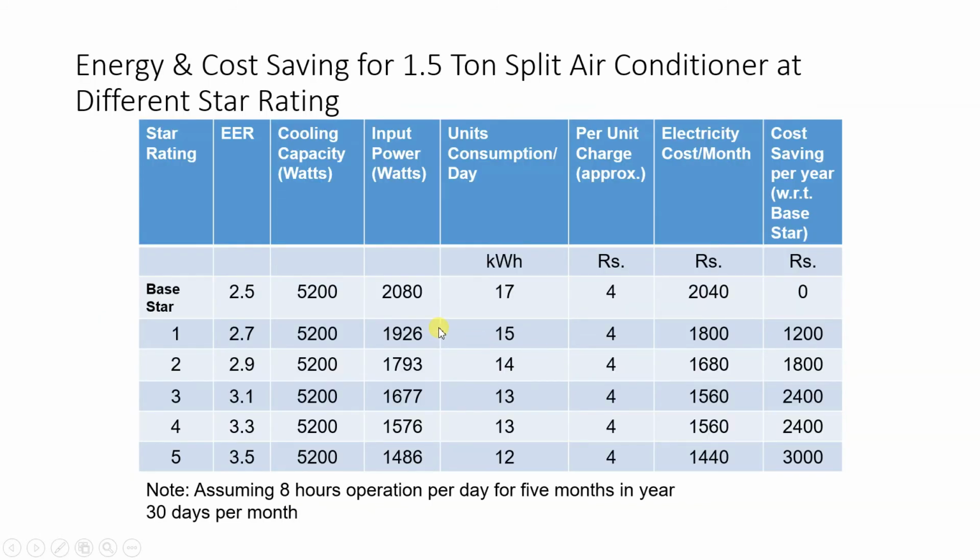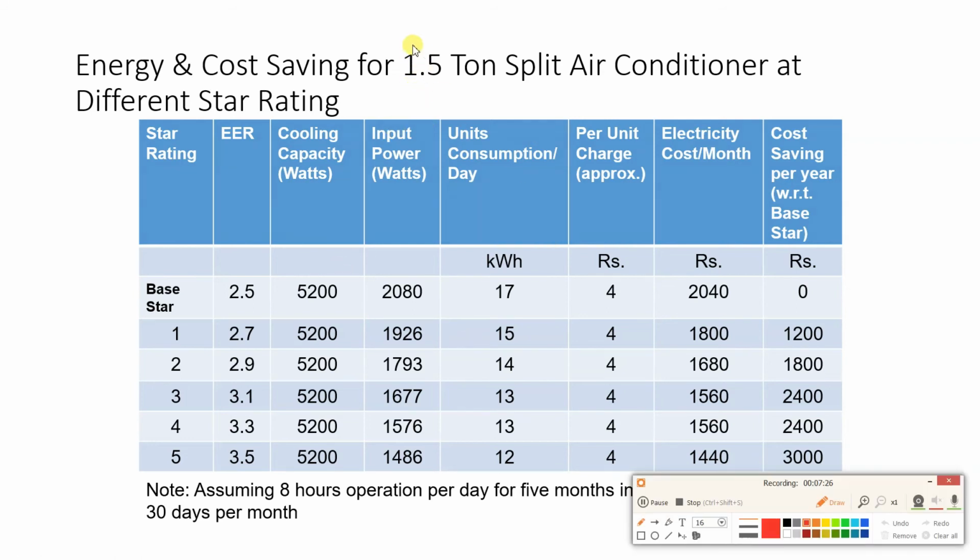Now, a very important topic we are going to discuss here: how can we do the energy and cost saving analysis? One example has been shown here. The example is a 1.5 ton split AC. So understand the example. We have a 1.5 ton split air conditioner, and we have kept a base star rating of 2.5. In this case I have taken these values, which are previous values, but I'll give you some hints.